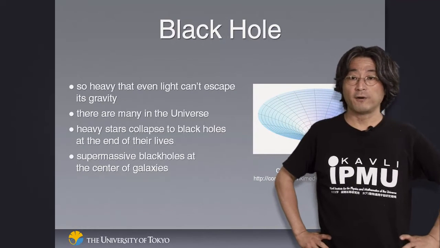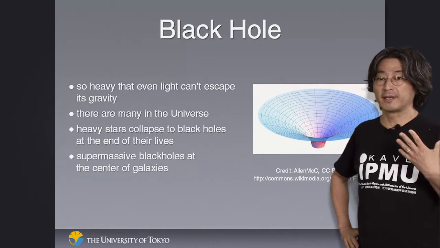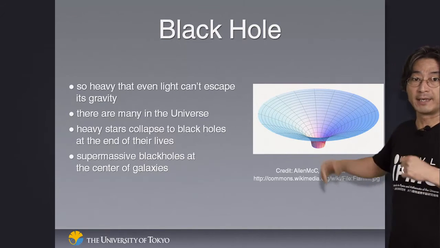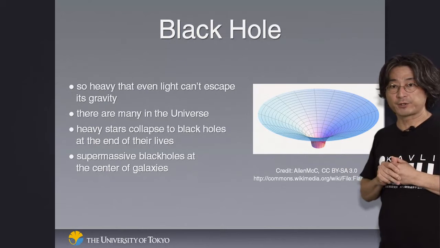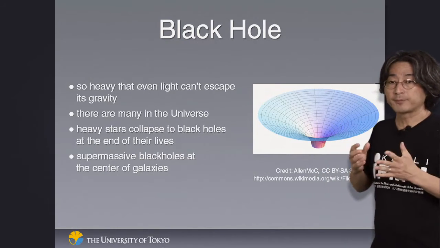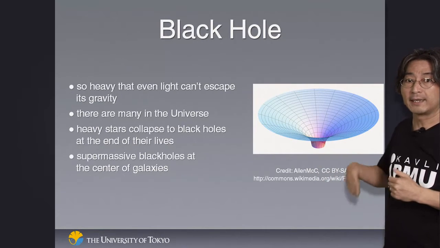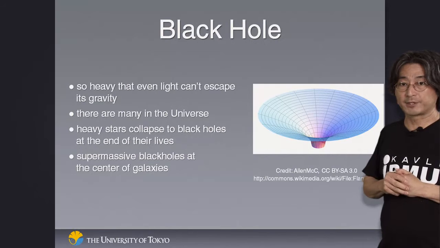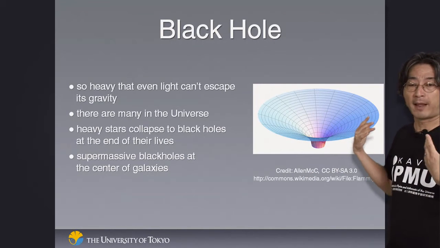And this idea of space getting warped actually gave rise to a prediction of something very familiar to you, namely a black hole. You might have actually seen it in a movie or science fiction novels. Black holes actually do exist. They are objects that are so heavy, they warp the space so much that even light can't escape their gravity, so it's eternally trapped. Nothing can come out from a black hole.